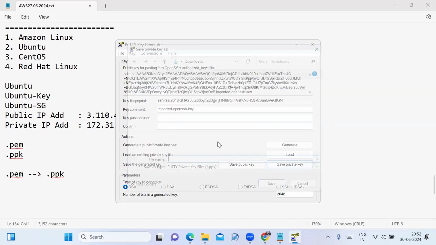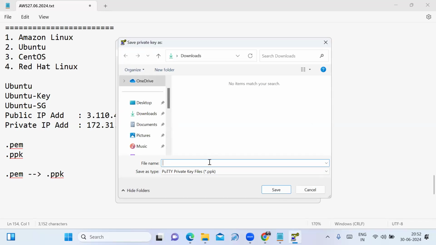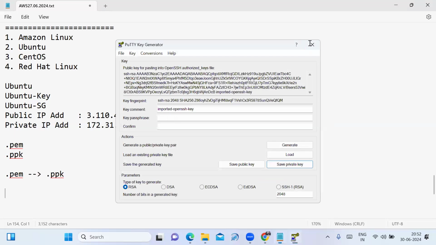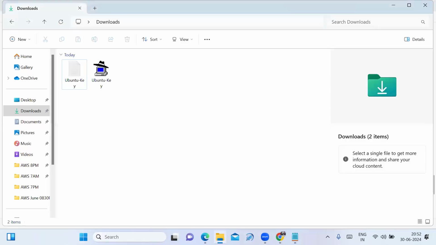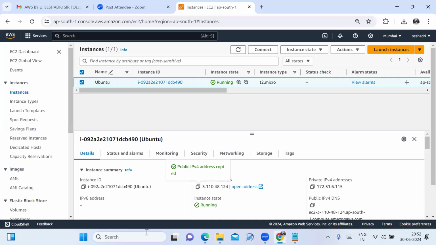You have to click on the yes option. Now I am giving the file name as the Ubuntu key, the same name, but the extension is .ppk. Click on the save option. I have to close this one. Now go to the downloads option. Now your PEM file format is converted to .ppk file format, which means it is converted to PuTTY private key file format. Now we can connect to your Ubuntu server using PuTTY.